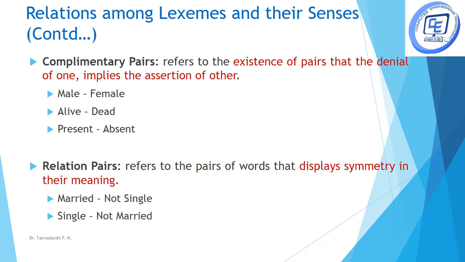The next type is complementary pairs. This refers to pairs where the denial of one implies the assertion of the other. For example, male. When I say male, it directly means there is an absence of female. So these are the complementary pairs. The next type is relational pairs. These words display symmetry in their meaning. For example, married. Married means not single, and single means not married. So these are the three different types of antonymy that we have.